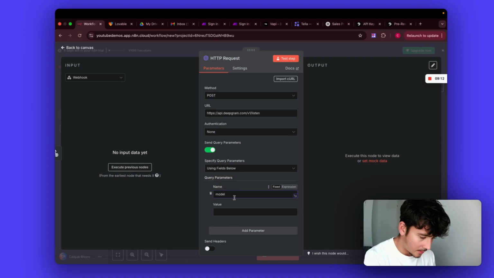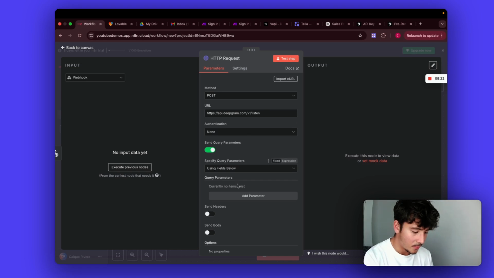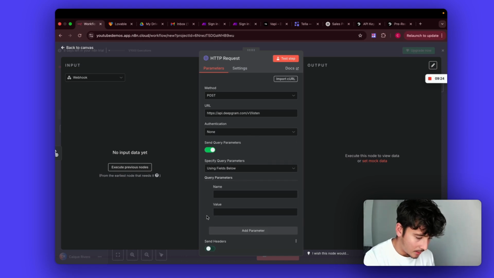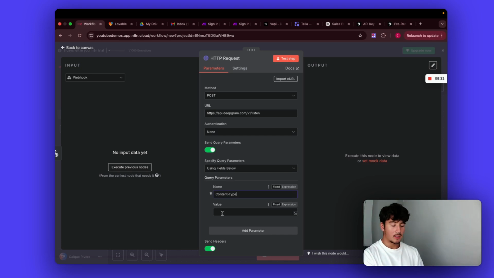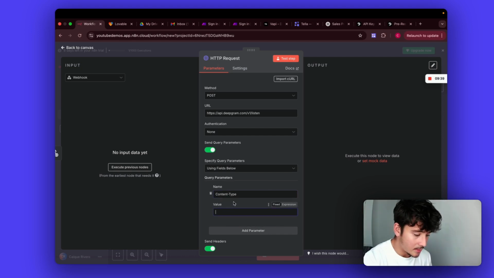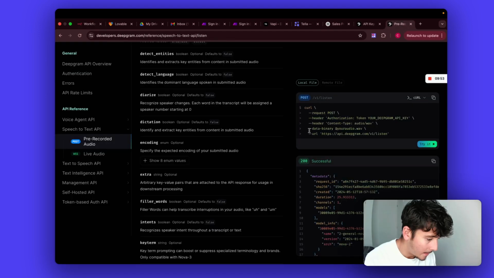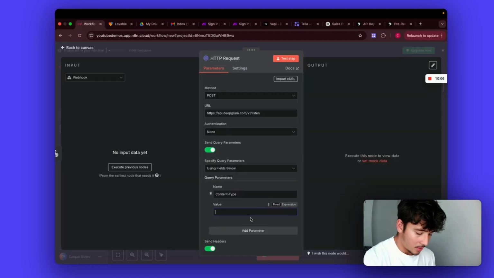I think it's something like this. Nova 3. Or is it automatic Nova 3? It doesn't matter. Keep it simple. So we're going to do that. Headers, content type. How are we going to send this? The data should be a file, right? So data binary. I'm going to go here, click data binary.